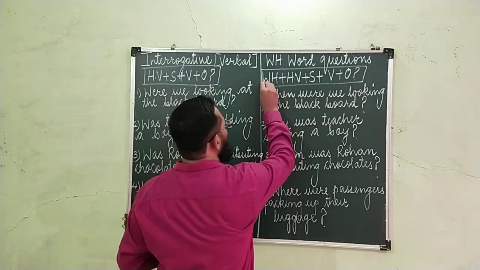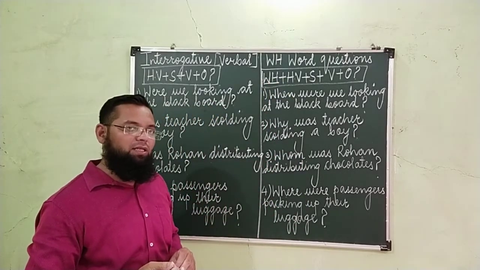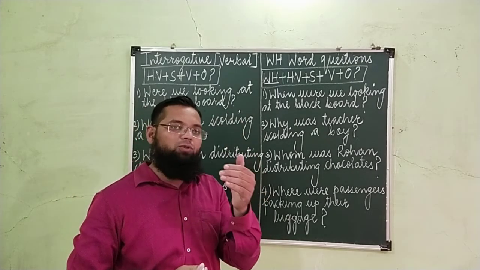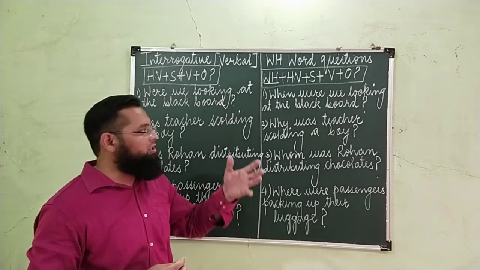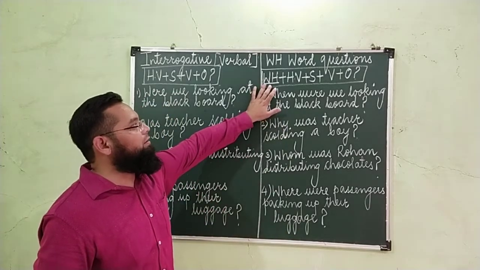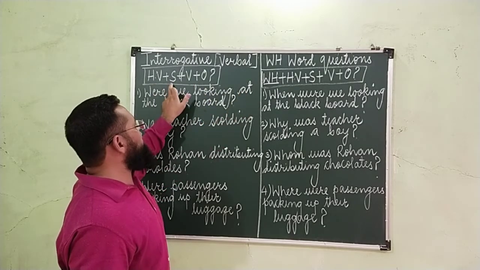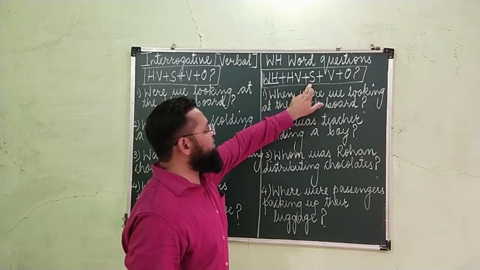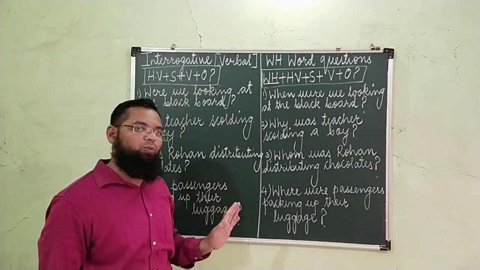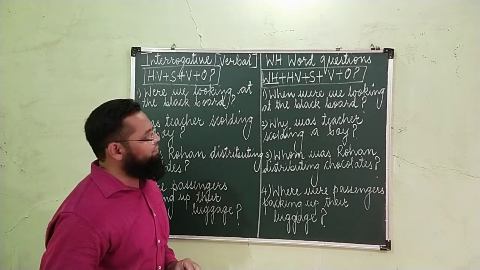At the beginning we have to use the W or H word. In the previous video we had seen that there are 9 W और H वर्ड्स। हमने देखा था कि 9 WH वर्ड्स जो कि हम WH वर्ड क्वेश्चन के फॉर्मेशन के टाइम पर यूज कर सकते हैं। It should be used at the beginning, followed by helping verb, then this equation. See the equation: helping verb, subject, verb, object. Only at the beginning we have to use a W or H word to make it a W or H word question.